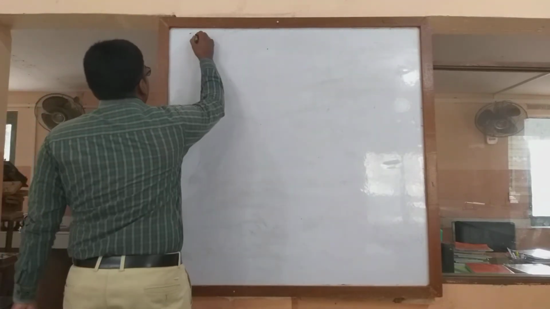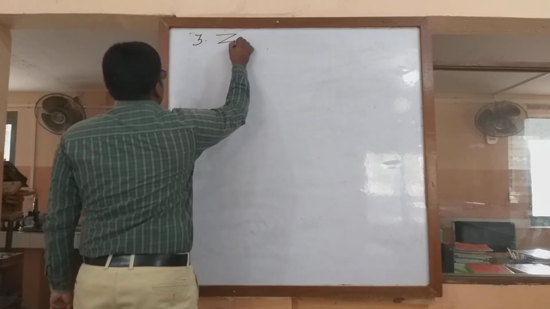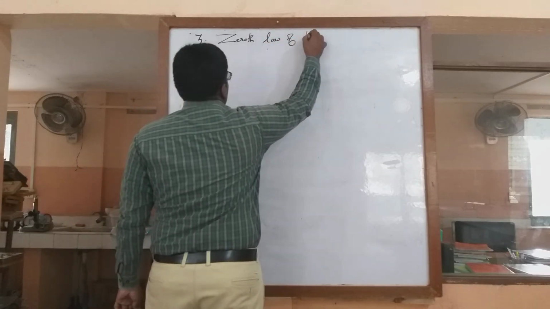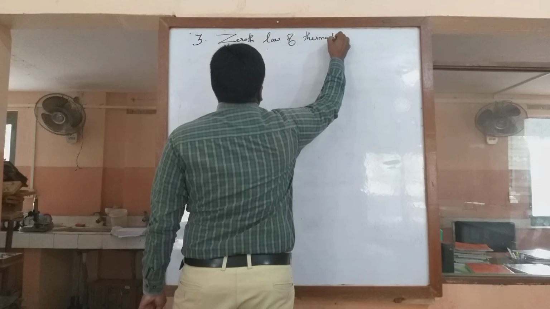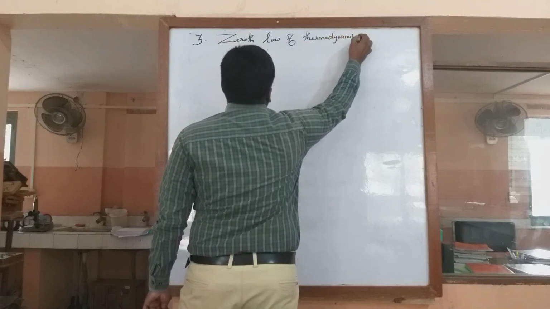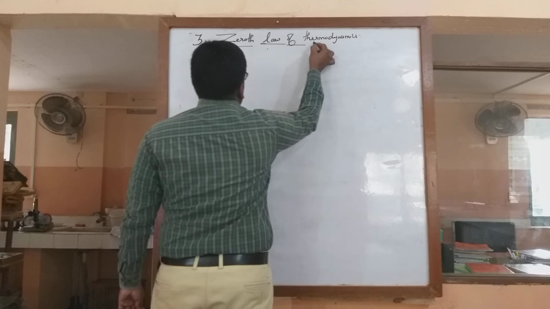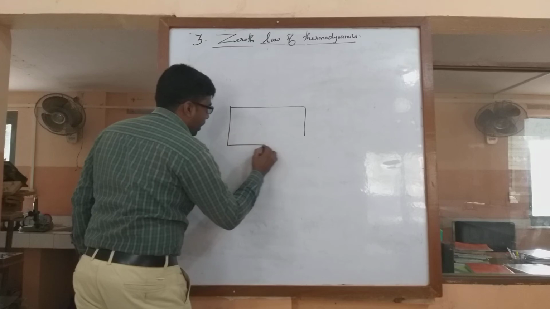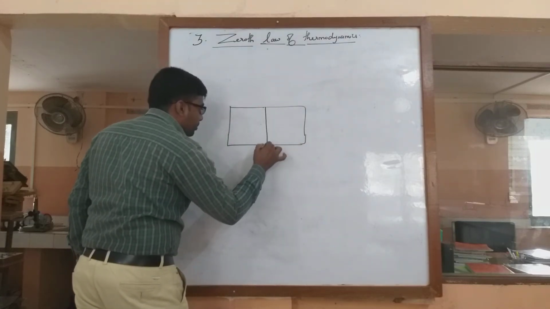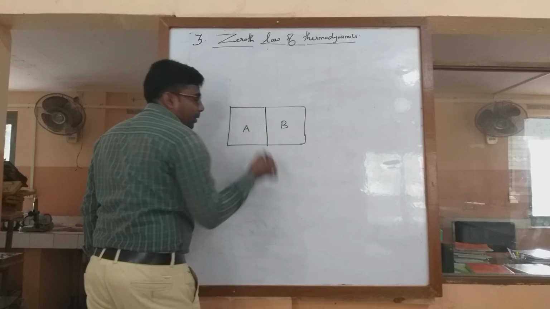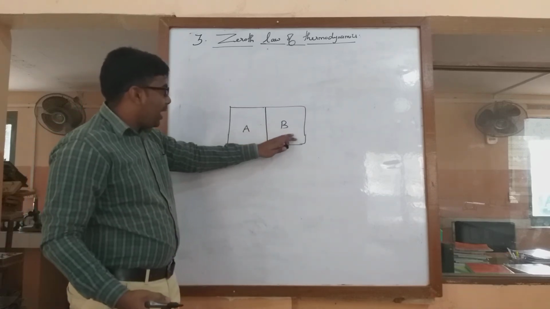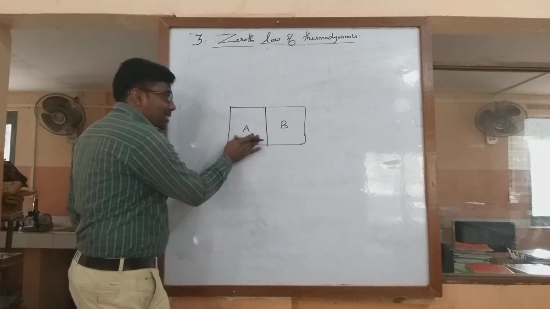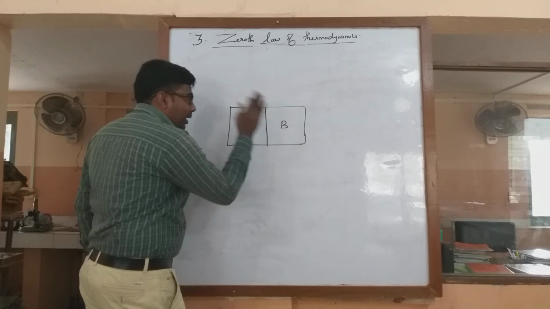Now the third law, that is the zeroth law of thermodynamics. For this we have to explain with the help of a diagram. Considering two systems A and B, each in its own separate thermal equilibrium. A has a separate thermal equilibrium, B has a separate thermal equilibrium.